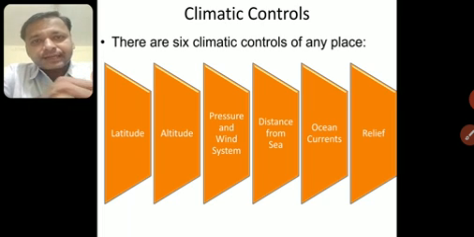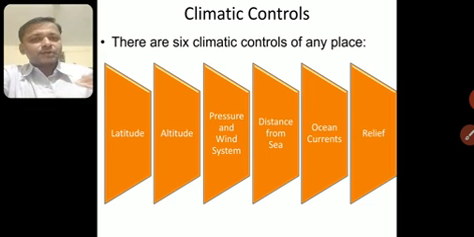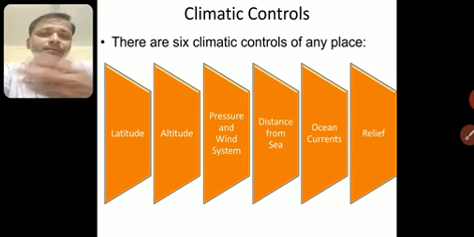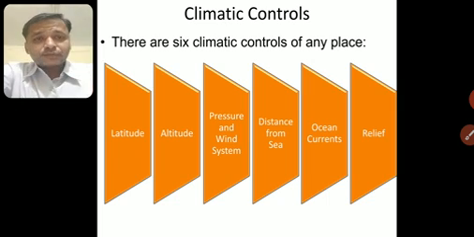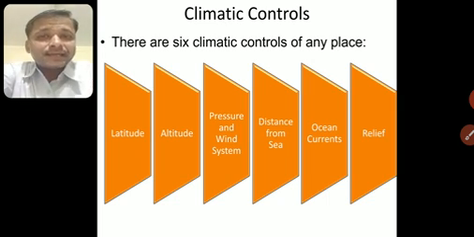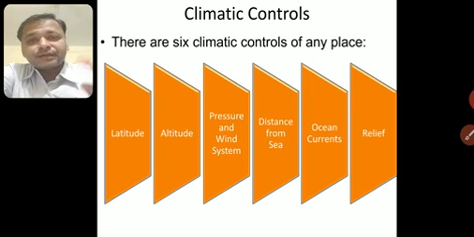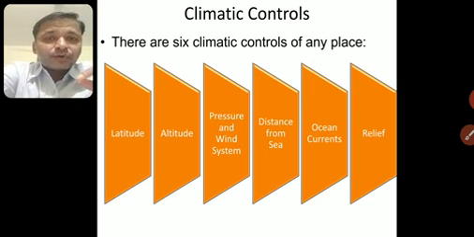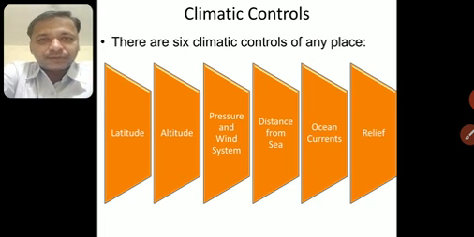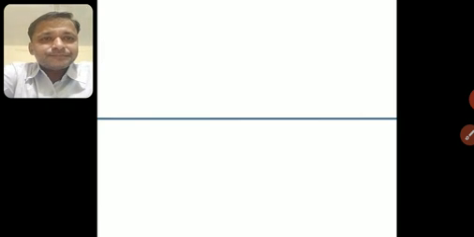Now this chapter is a little bit important because you have to understand the concepts. So we'll go slowly, we'll not go very fast, maybe it will take time, but we'll cover it. We'll go one by one with each climatic control and try to understand how these climatic controls affect the climate, or what changes happen with these kinds of controls. Going first, we'll see latitude and altitude.